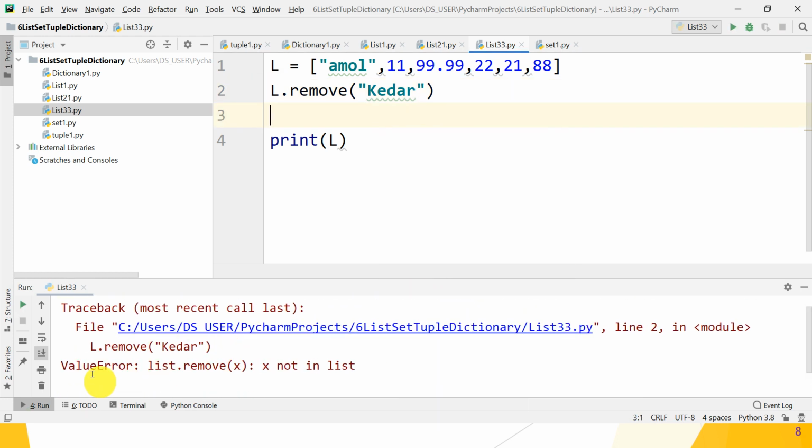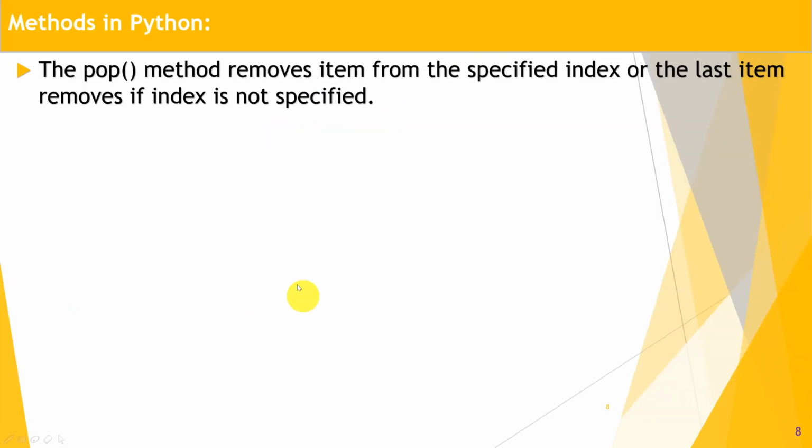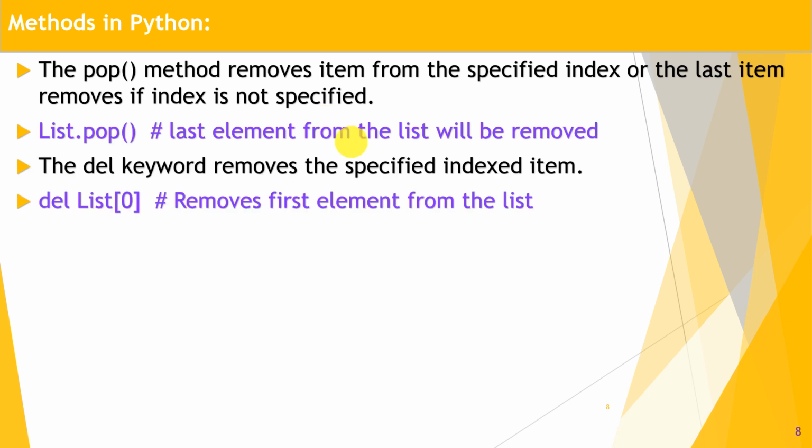Yes, it gives you a ValueError: list.remove(x): x not in list. To remove, the pop method is also used. Using the pop method we can remove the item from a specified index, or if you do not specify the index, then the last element automatically gets removed. So just check the pop method.